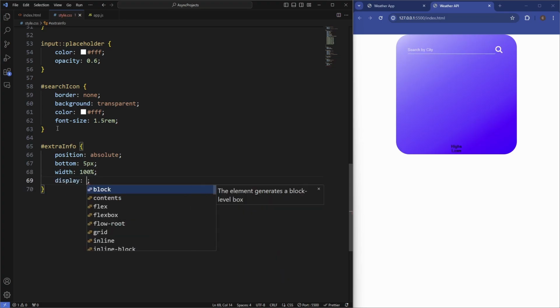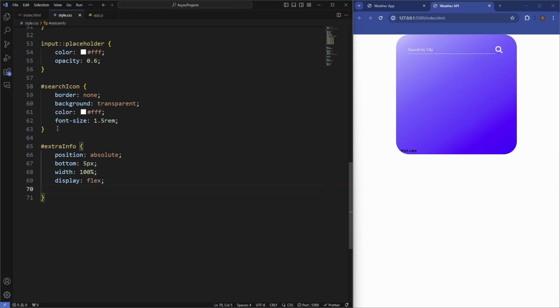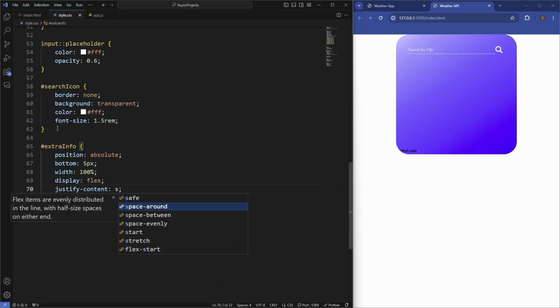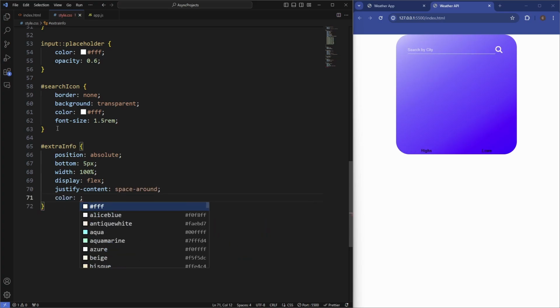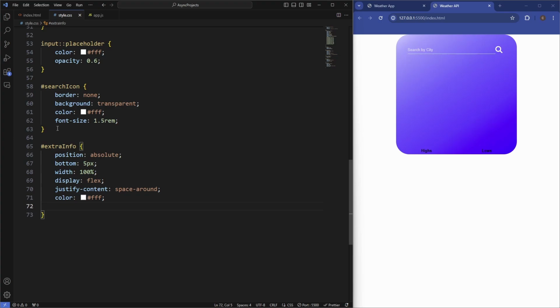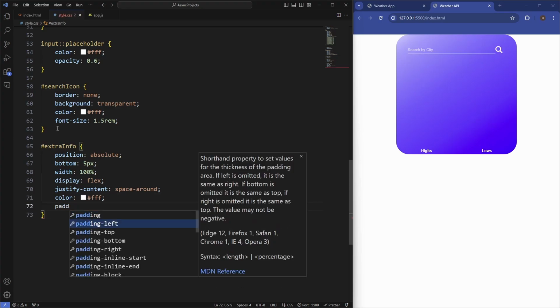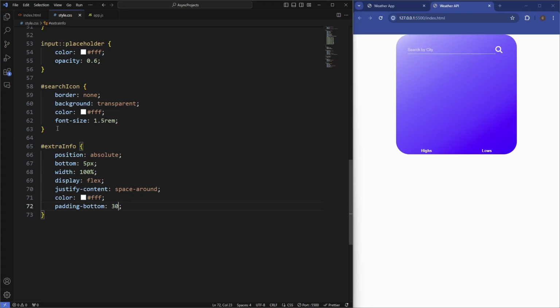We'll set the display of this to be flex. Justify content space around. Set the color to be, let's say, just make this white as well, and then let's add some padding to the bottom of this, 30 pixels,